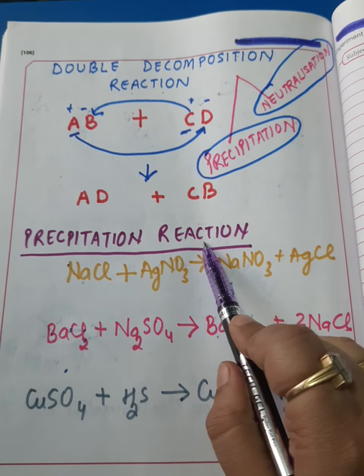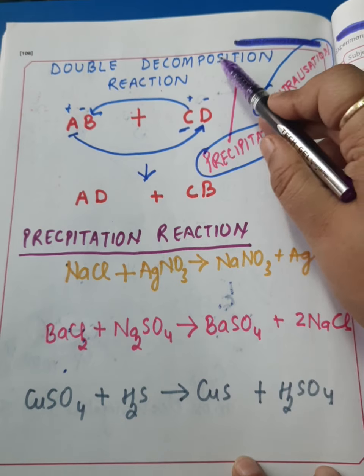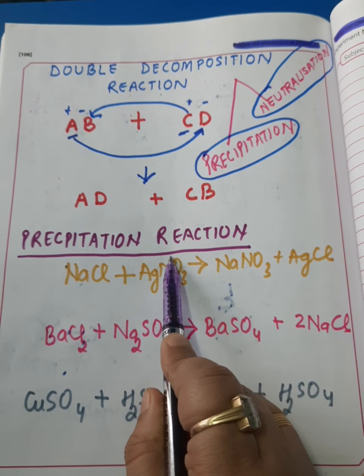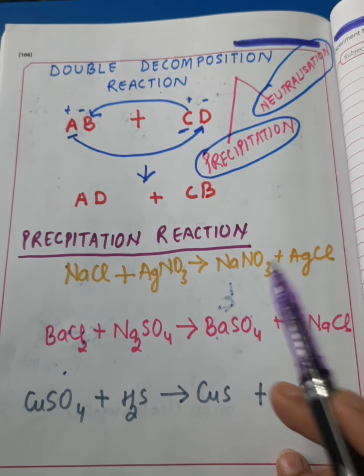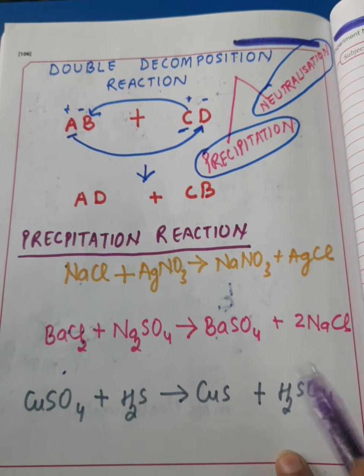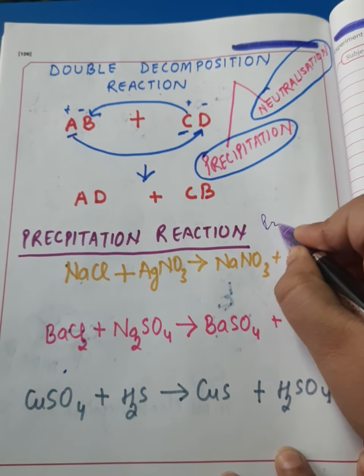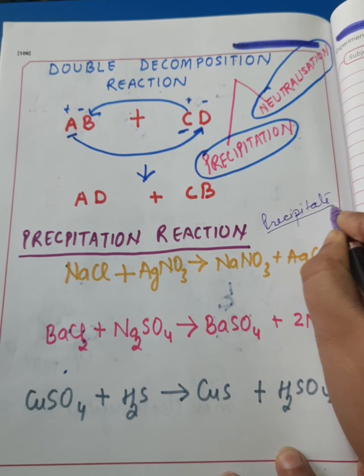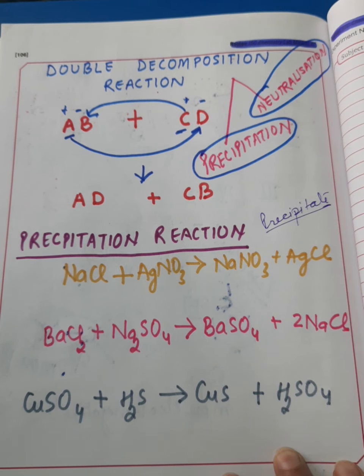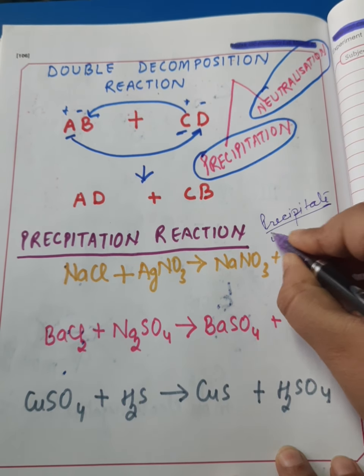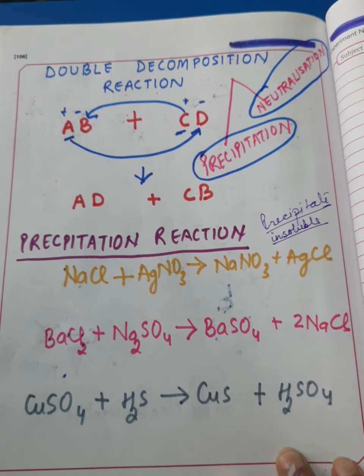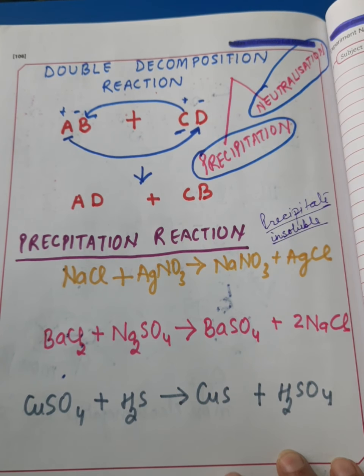Precipitation reactions, as a type of double decomposition reaction, are those reactions in which one of the products formed is a precipitate. I hope you all know the meaning of precipitate. Precipitate means one of the products formed is insoluble in water, does not dissolve in water.